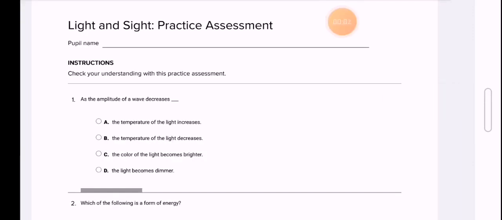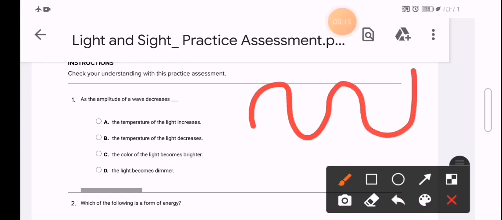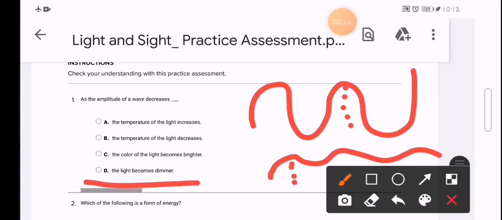Now let's start with the last one, which is concept 3, light and sight. Number 1, as the amplitude of wave decreases, what is meant by amplitude? Amplitude means the strength or the power of the light. We said that we have light energy like that. If it decreases, it will become like that. So this is the amplitude, but here this is the amplitude. So it will decrease, and the amount or the strength of the light decreases. So light becomes dimmer, which means lower in the amount or strength.